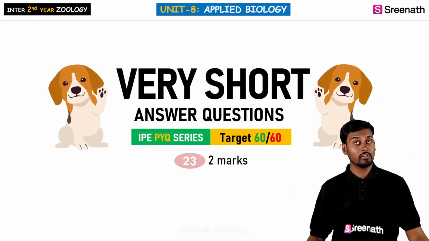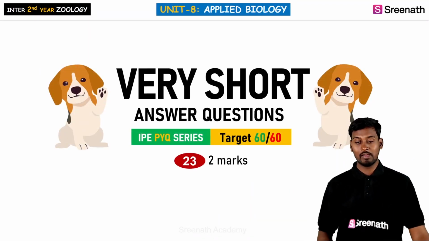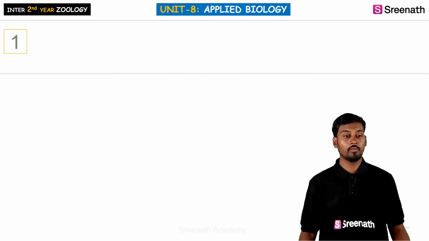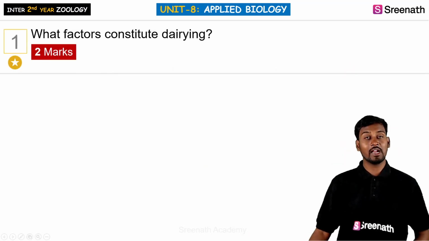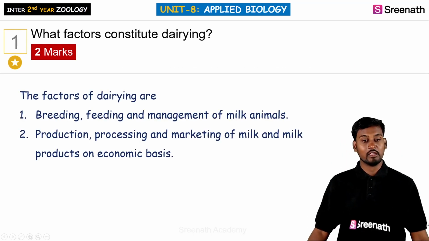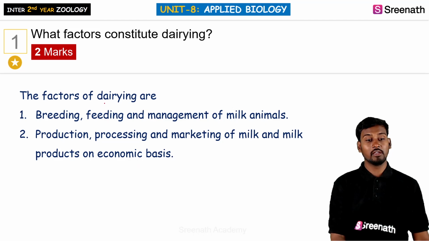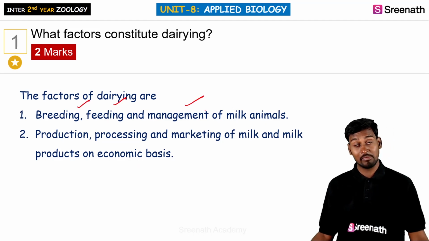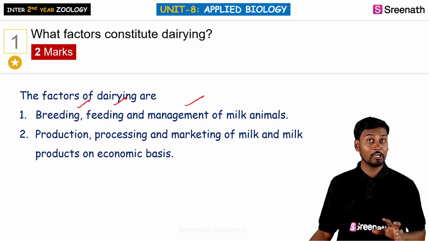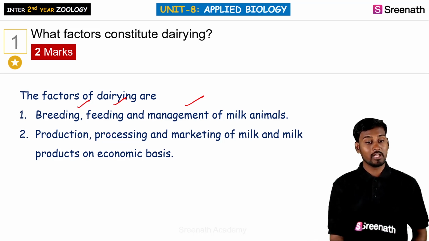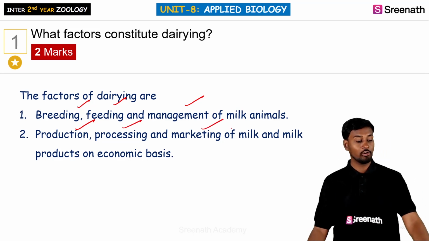So first we are going with the very short answers, that is 2 marks. The first one is: what are the factors constituting dairying? Dairying is about the dairy products and the dairy industry. It is about the breeding, feeding and also management of the milk animals, the breeding of superior quality, feeding and management of the milk animals. It's about the production, processing and marketing of the milk and the milk products on the economic basis.